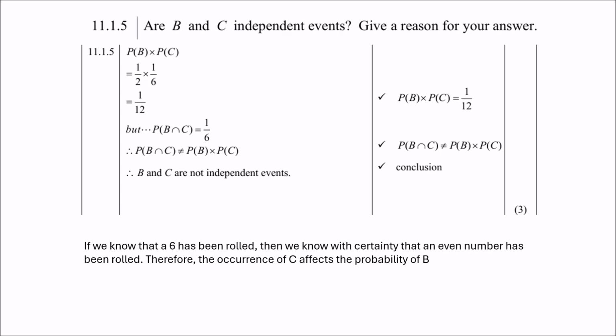If we know that a 6 has been rolled, then we know with certainty that an even number has been rolled. Therefore, the occurrence of C affects the probability of B.